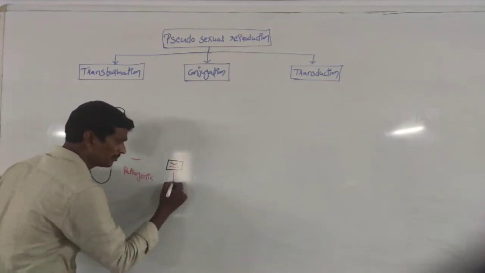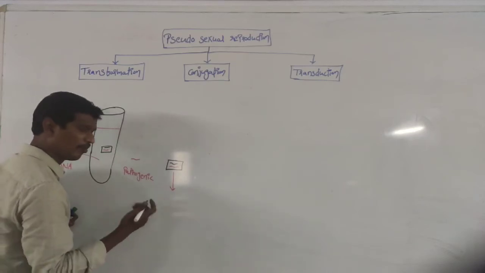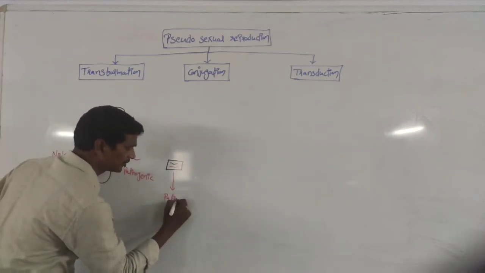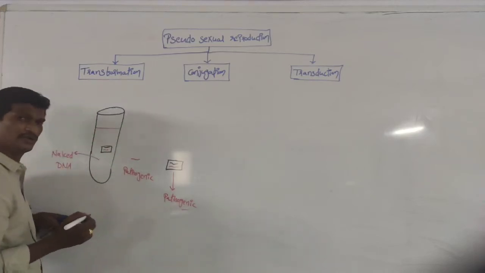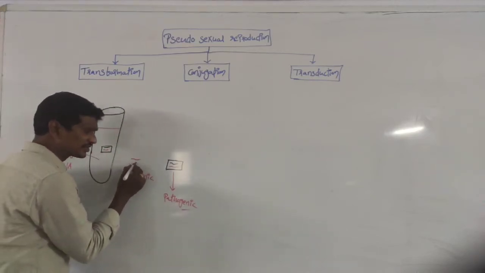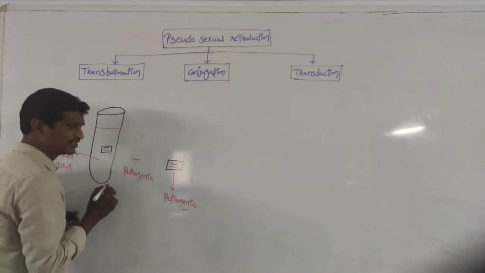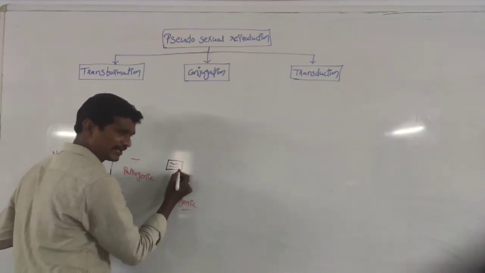Then the non-pathogenic bacteria is modified into pathogenic bacteria. Because whatever disease-causing genes are there, the disease-causing genes are entered into the non-pathogenic bacteria.